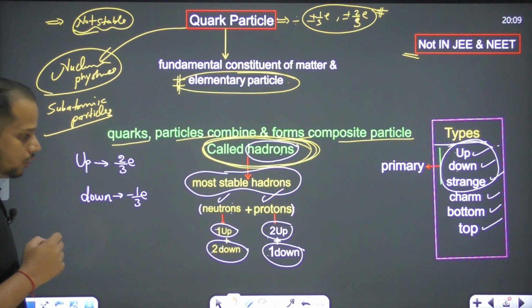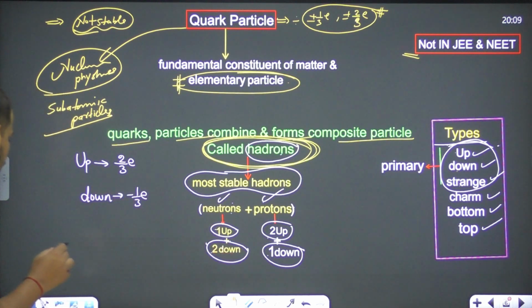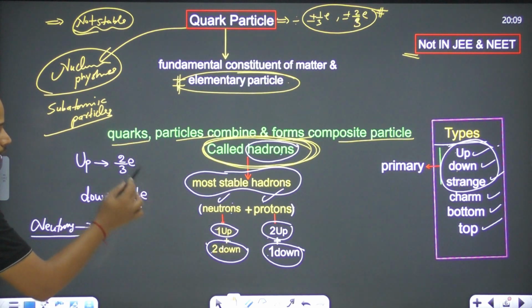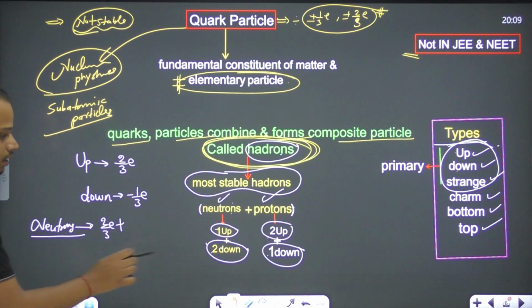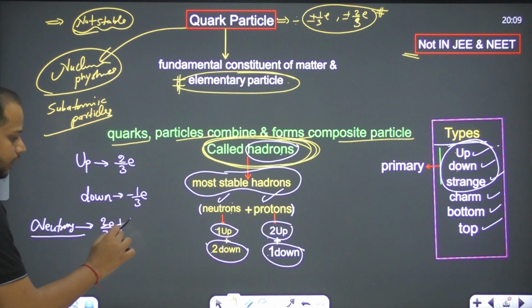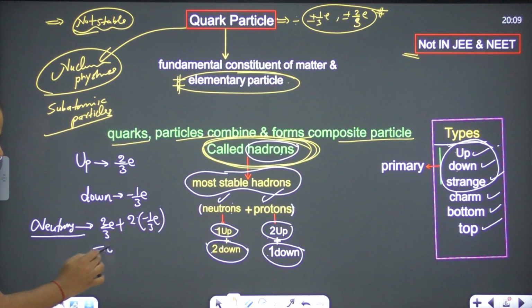Now you can just add and observe what happens. If we take the neutron, there is 1 up, so 2 by 3e plus 2 down, which is 2 into minus 1 by 3e. You can see the result is 0, right? So there is no charge on the neutron.